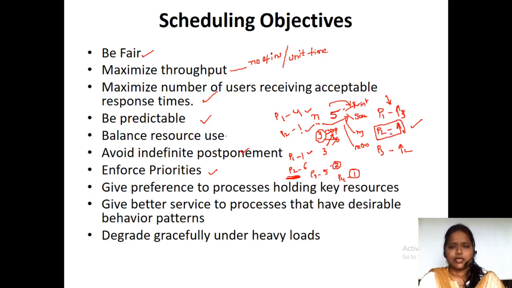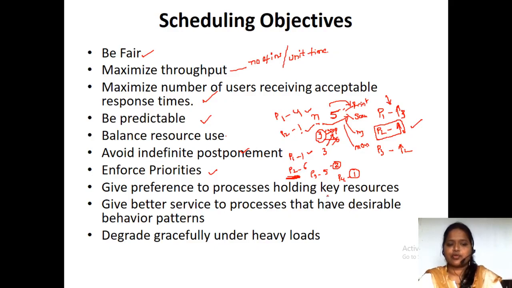Like when it comes to your normal daily routine, on normal days you will give priority to going out or watching movies, something like that. But when it comes to the exams, you will give the highest priority to the exams. So your priorities will change based on the situation. In the same manner, here also the process priorities are going to change. Based on the task and the situation, these process priorities change. So we have to consider those priorities and look after the processes. So that is enforcing priorities.